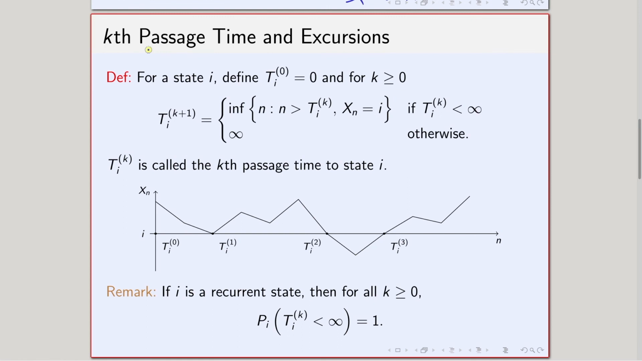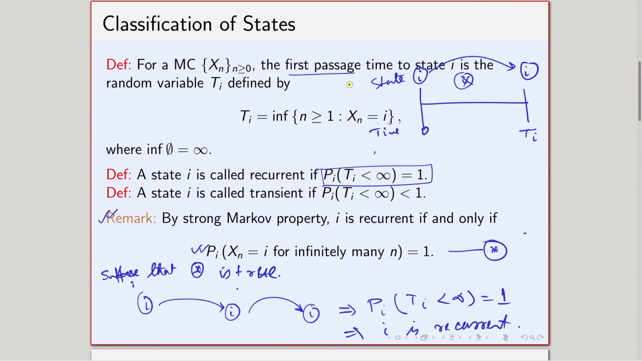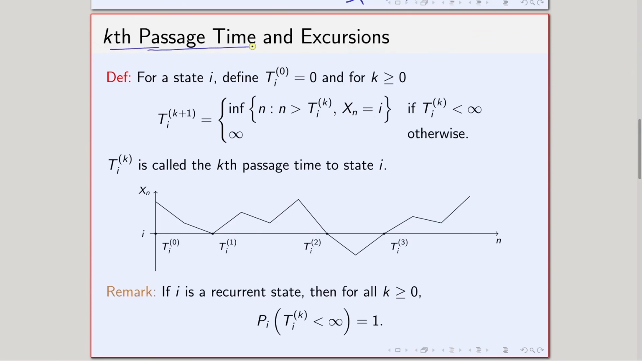Let us now talk about what is called the passage time, the kth passage time. In the previous slide we talked about the first passage time. Now we are going to talk about the kth passage time, and then about what is called the excursion and the length of the excursion. So let us first talk about the kth passage time. What is the kth passage time? The kth passage time is defined by this expression.